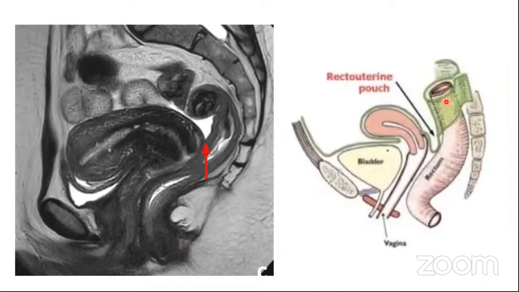Now coming to the peritoneal attachments of the rectum. In the upper part, the peritoneum attaches to the rectum both anteriorly and laterally. As we go a little down, the peritoneal attachment is only on the anterior part of the rectum, and the lateral part of the rectum is devoid of this peritoneal attachment.